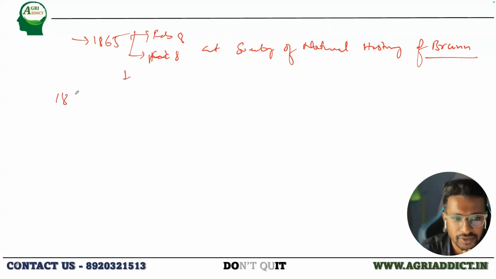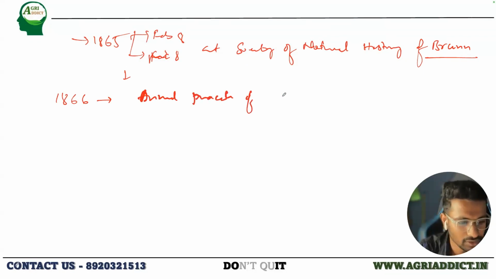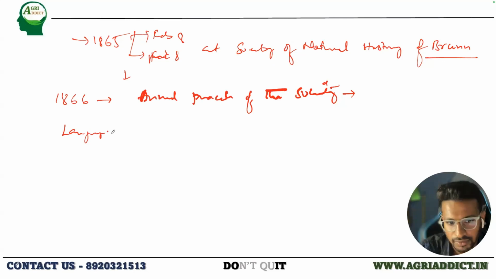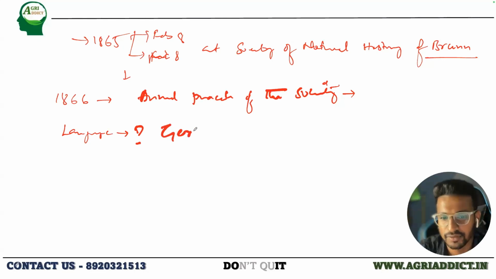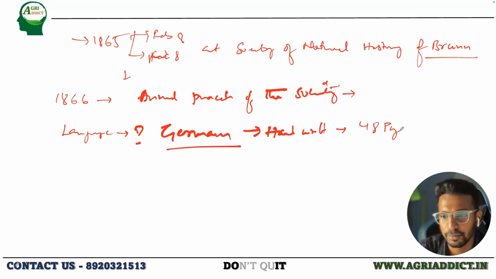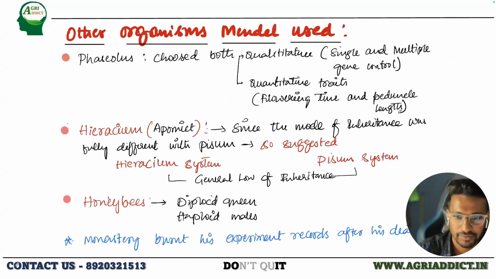Later, in the next year, 1866, his paper was published. In which journal? It was in the Annual Proceedings of the Society. So what was the language of this paper, if you remember? In which language did Mendel write the paper? Yes, exactly. Very good. It was in German, and interestingly, it was completely handwritten, and totally it consists of 48 pages.